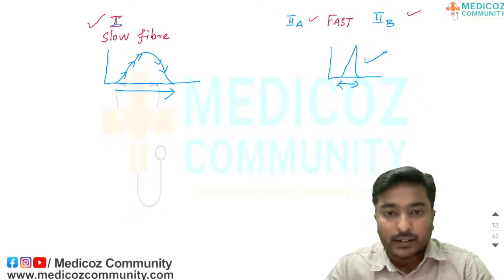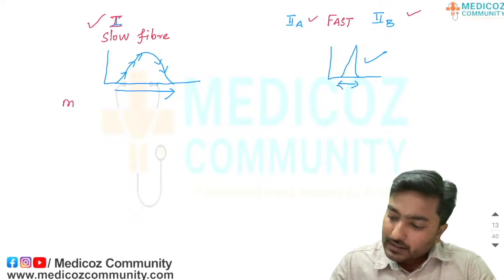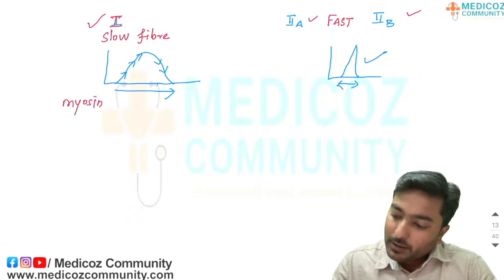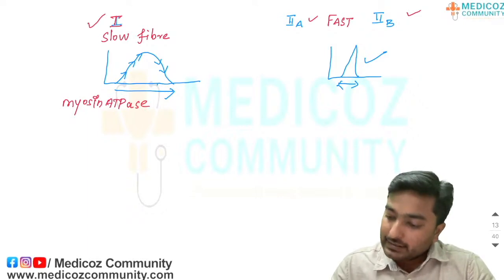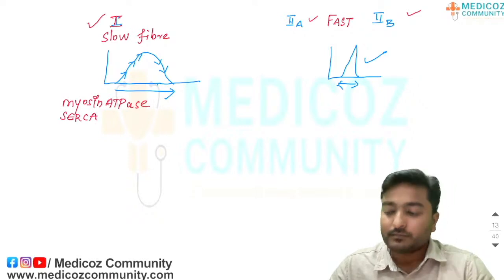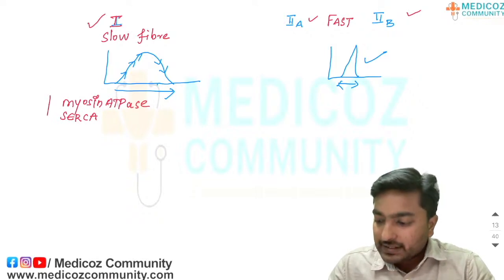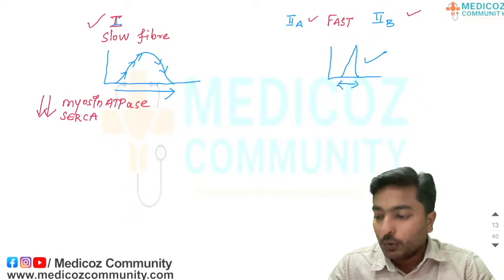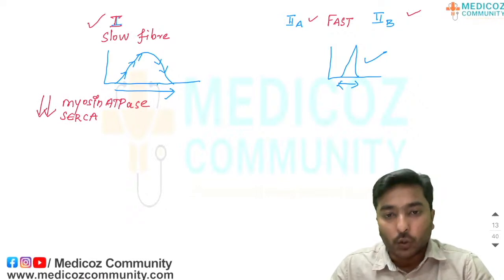This slow contraction and slow relaxation are based upon two enzymes, that is myosin ATPase and SERCA. If these enzyme activities are low, then contraction and relaxation will be slow.